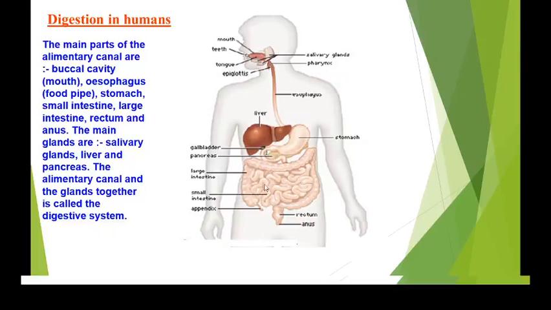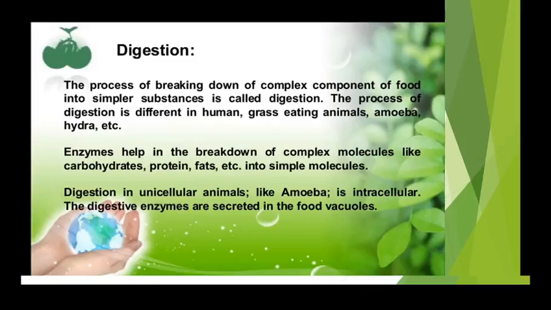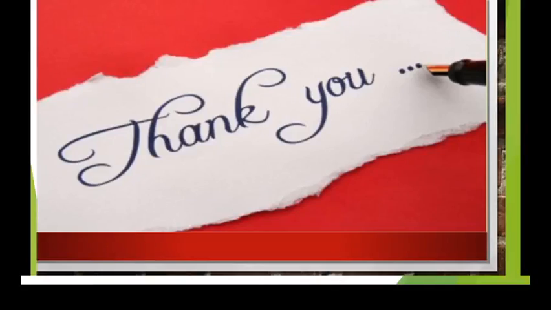to the cells, and the waste or the undigested food is then finally passed through the anus. So excreted, that is called as what? Excretion. Okay, then we are going to study about this in detail in our next class. Okay, thank you students.